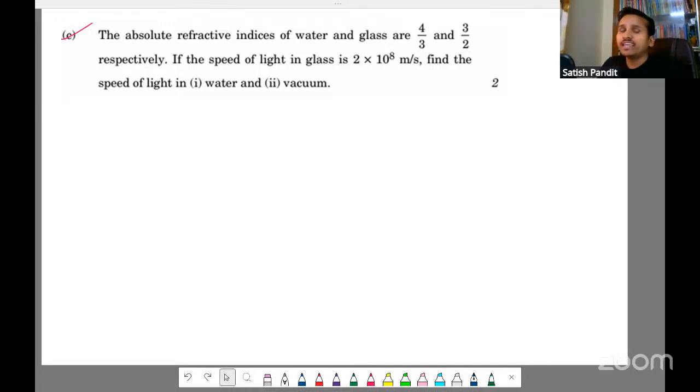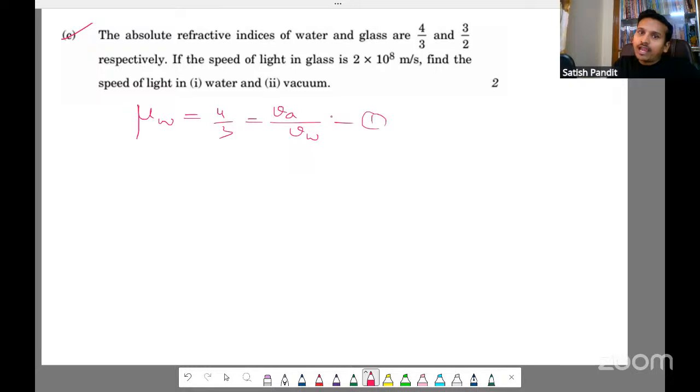Okay. So it says the absolute refractive index of water and glass are 4/3 and 3/2. If the speed of light in glass is this much, find the speed of light in water and vacuum. So what they have given, the absolute refractive index of water is nothing but 4/3. So that means in terms of velocity, I can write Va by Vw, equation number 1. And the refractive index of glass is nothing but 3/2. That is nothing but Va by Vg. Yes or no?